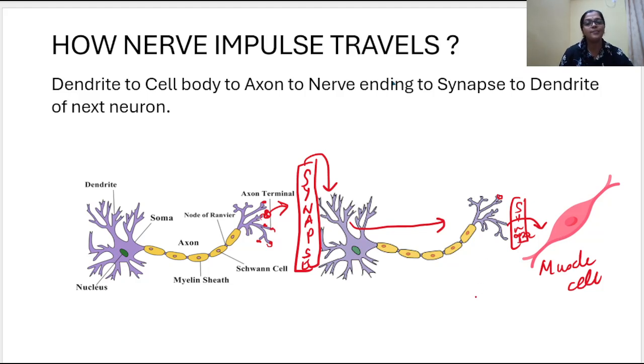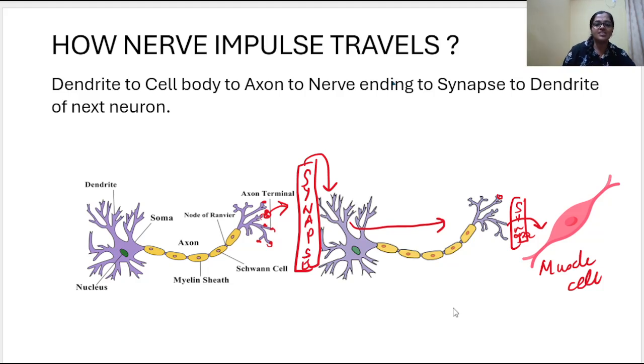Suppose I want to send a message to my friend, and I'm using a phone to send it. Whatever I need to type has to reach my fingers, right? Then only I'll be able to type. So how is it reaching? The message is being sent by one neuron to another neuron, and finally it is activating my muscle fiber in the finger so that I'm able to type it.